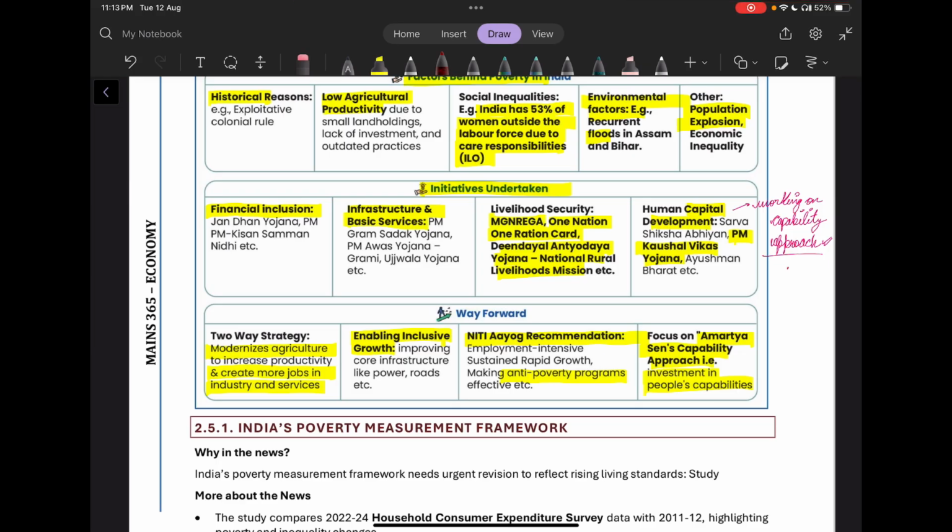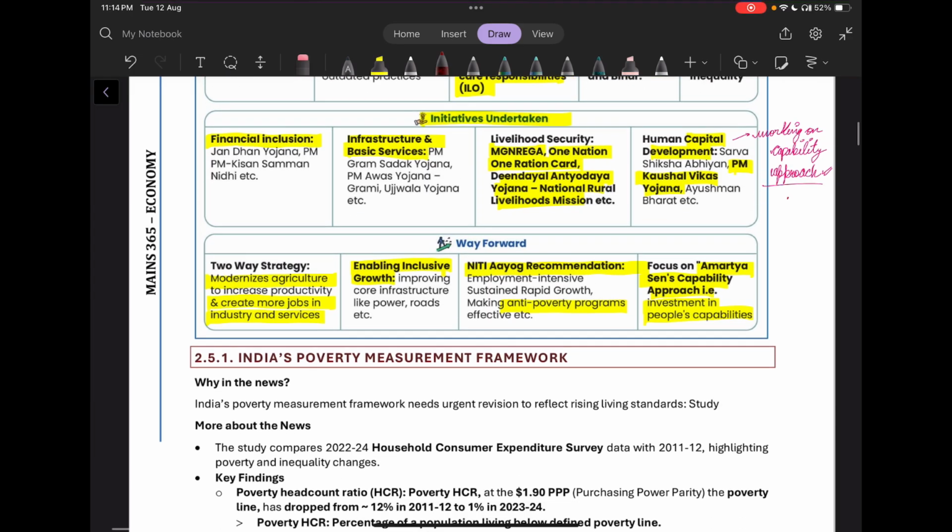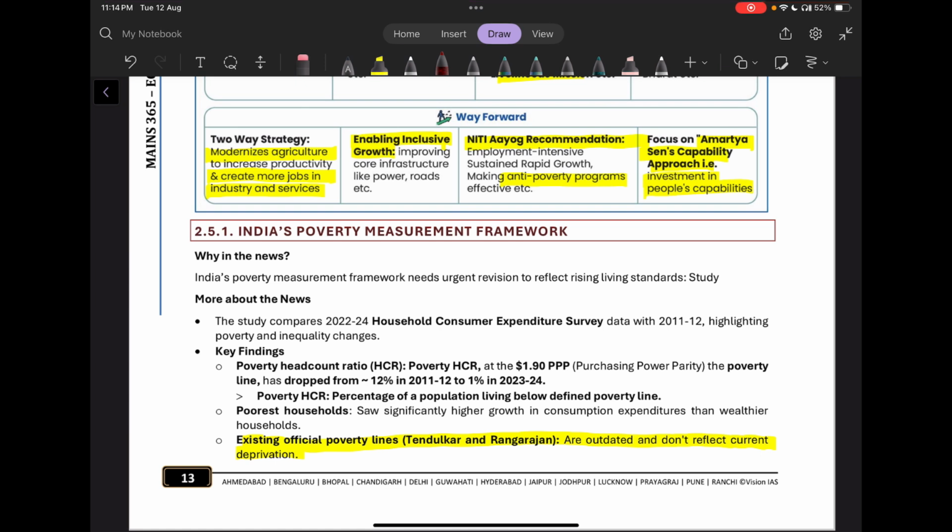Then we can write about enabling inclusive growth. We can also write the two-way strategy, that is to modernize agriculture, increasing the productivity, and create more jobs in industries and services side by side. So these are some of the way forward that we can write.